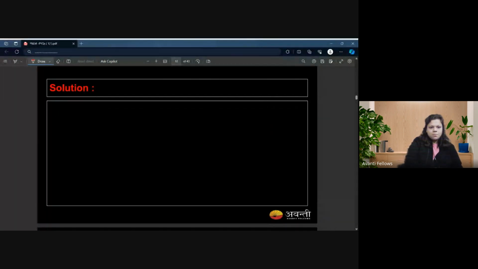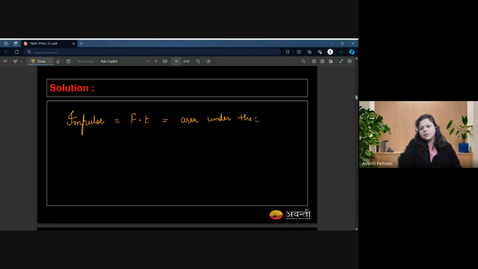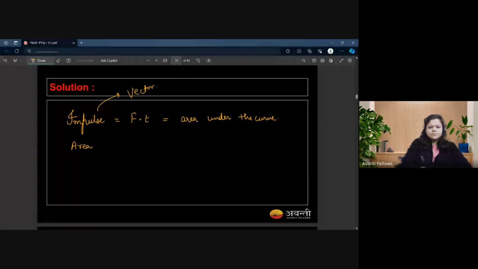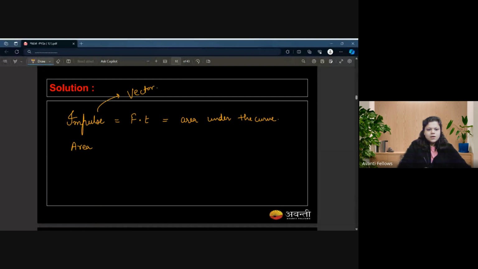So they are asking you about the impulse, right? See, impulse is F into T basically, the change in momentum. So when you have a curve of F versus T, you will get impulse from the area under the curve. Since impulse is a vector quantity, we need to be very cautious about the positive area or the negative area. Okay, so now just calculate the area under the curve.